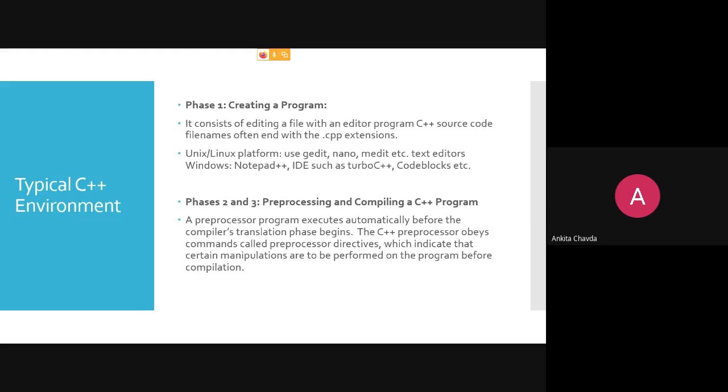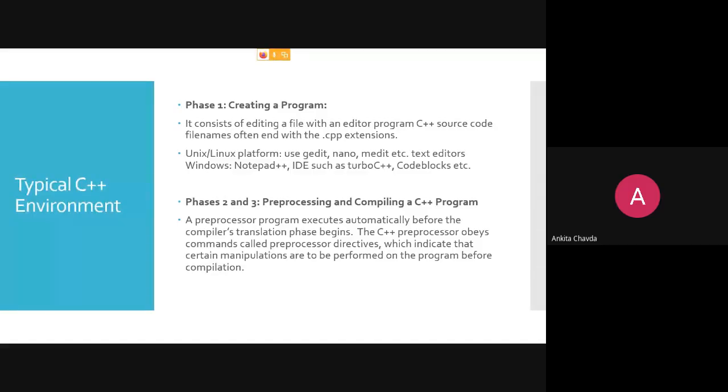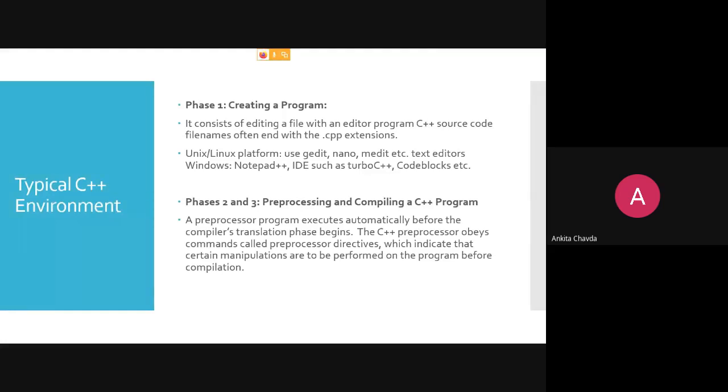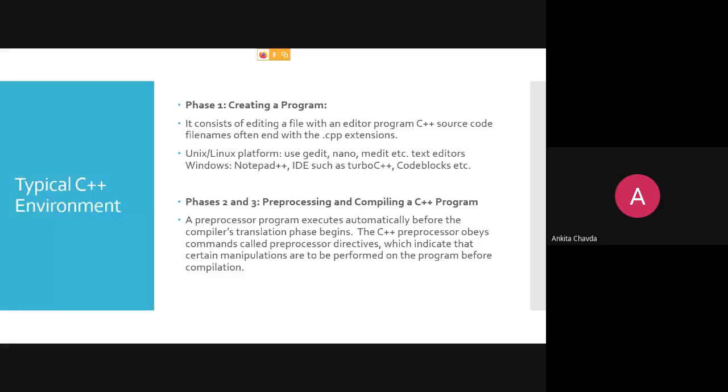First is phase one, where you are creating a program. This consists of editing a file with an editor program. C++ source code file names often end with the .cpp extension. If you are using any Unix or Linux platform, you can use editors like gedit, nano, medit, etc. And if you are working with Windows, you will have Notepad++ or some IDEs like Dev-C++, Turbo C++, Code Blocks, etc. Fine. I'm using Code Blocks. You can use any of the editors.